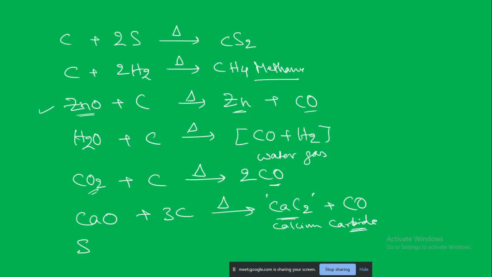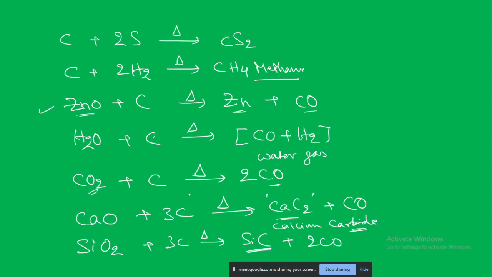Similarly, silicon dioxide reacts with the carbon to form the silicon carbide plus 2CO. Silicon carbide is a very strong substance, just like a diamond. So it is a poor man's diamond, if you want to use it for some industrial purposes, for cutting purposes, drilling and all those purposes. People can use this silicon carbide.